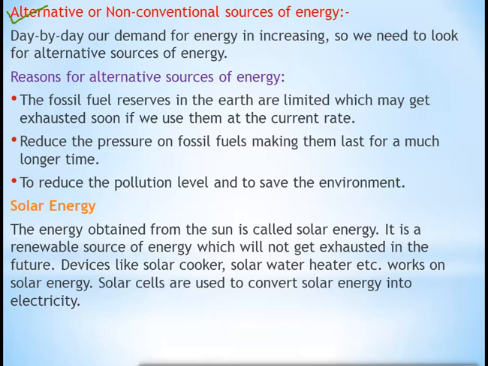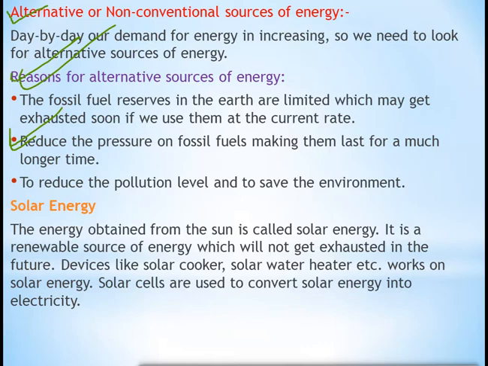So now let's look at the reasons for the alternate sources of energy. Three reasons are there. The first one is that fossil fuel reserves in the earth are limited, which may get exhausted soon if we use them at the current rate. Means the fossil fuels which we are using, like coal, petrol, etc., are present in our earth in a very limited amount. If we use them at an alarming rate, every day, then one day everything will get finished and our future generation will not get those resources. Second point, reduce the pressure on fossil fuels, making them last for a much longer time.